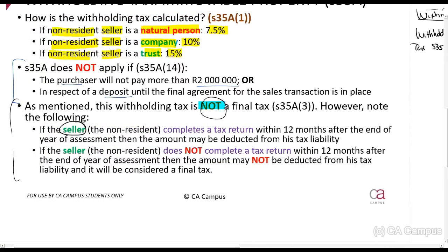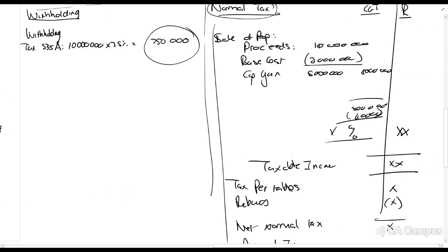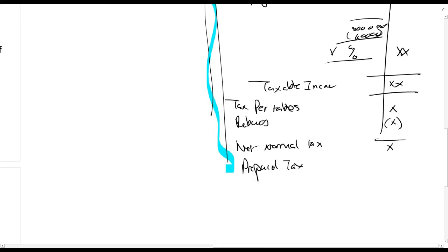If the seller, so the non-resident, completes a tax return within 12 months after the end of the year of assessment, so within 12 months after the tax year ended, if the non-resident does this calculation that I've just done, then this 750,000 rands is not a final tax, and it will be allowed to be deducted here.